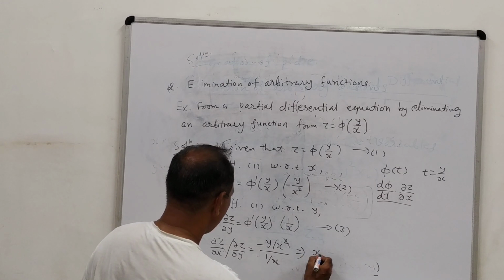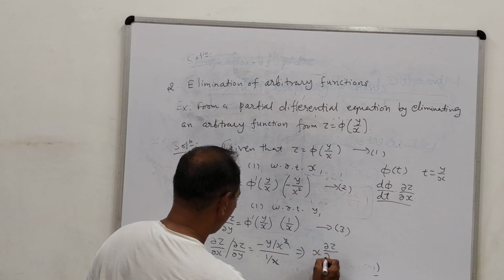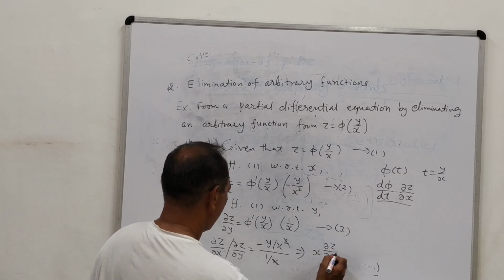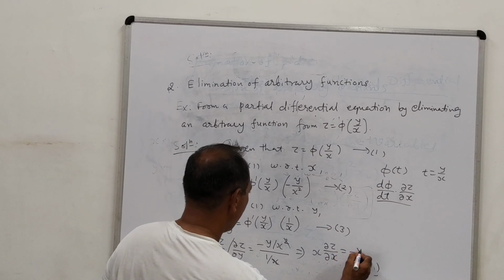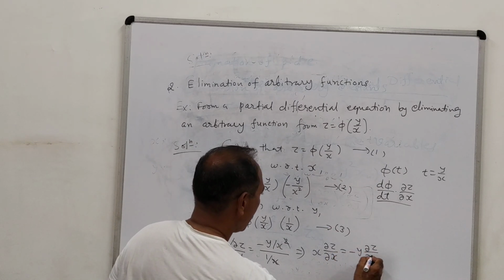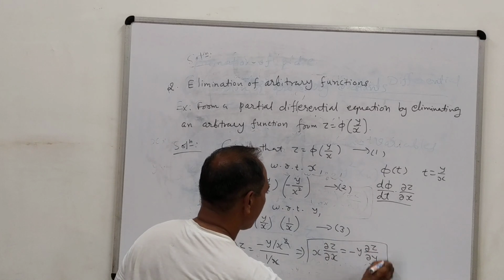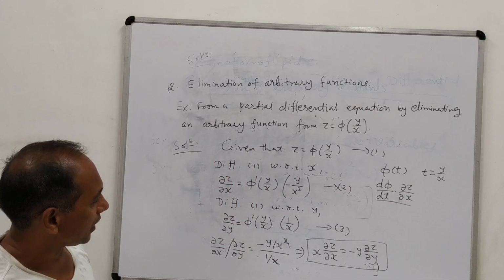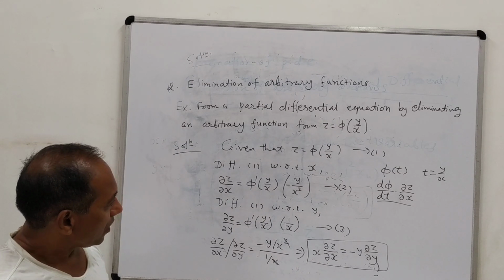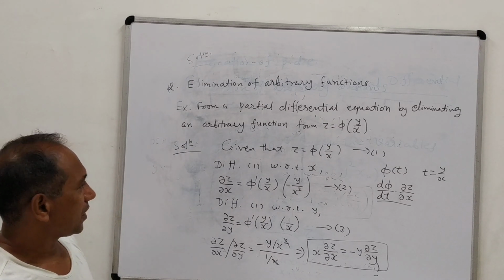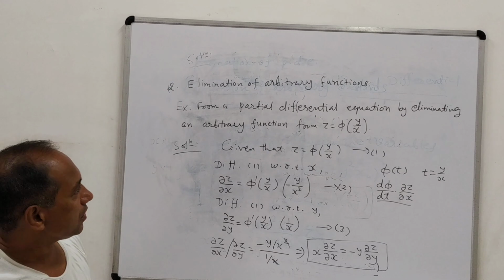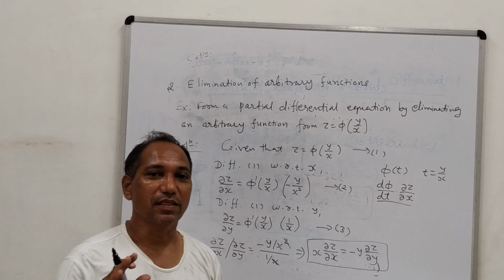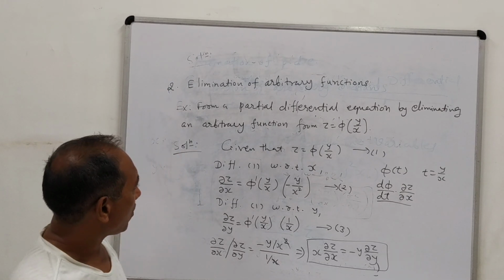So this x we can take on the left hand side, so we will have x into del z by del x equal to minus y into del z by del y. Now you can see that phi has already been removed, so this is our desired equation, and this is the solved problem.